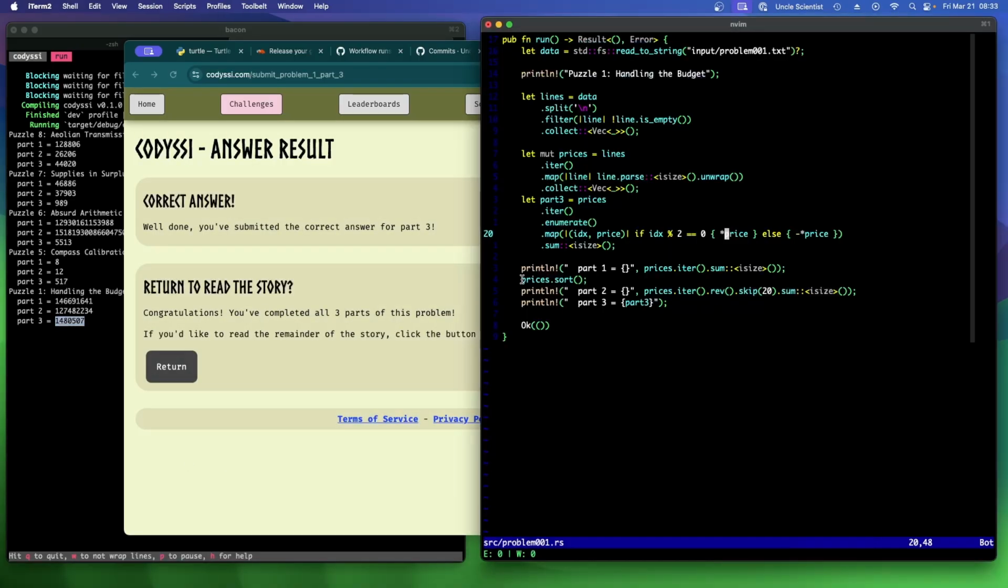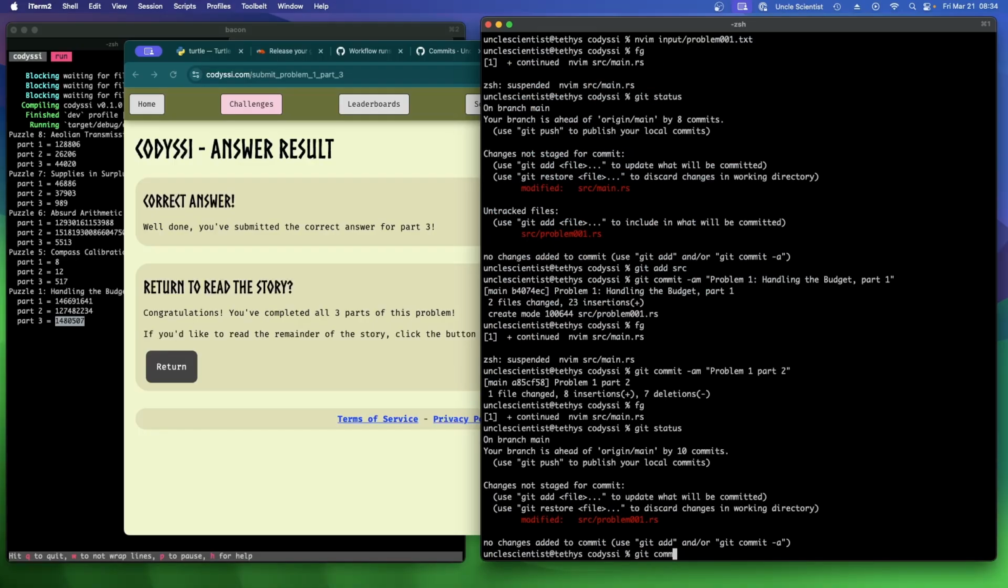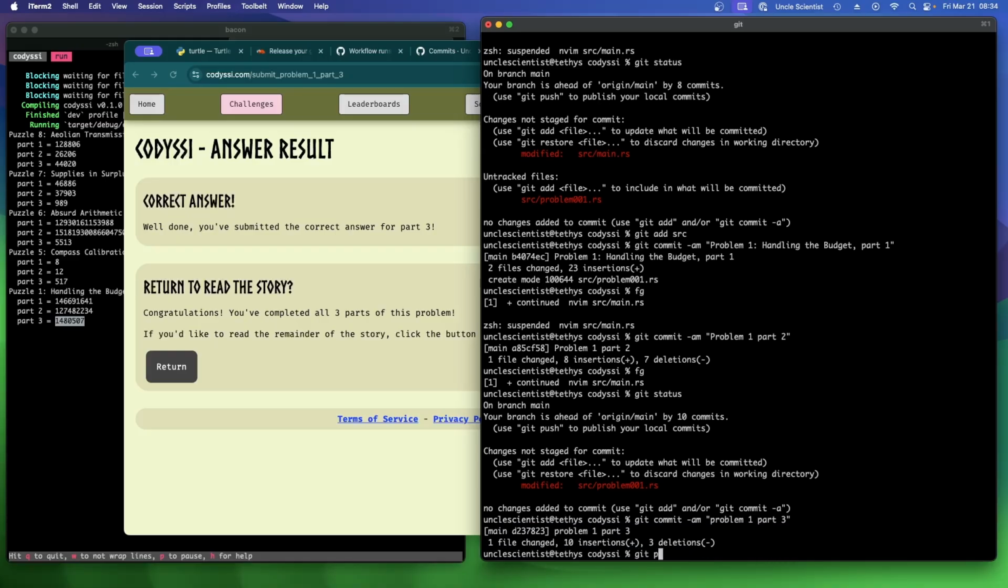Yeah, the only tricky thing is that the easiest way to do part 2 is just to sort and then reverse it, skipping the first 20, right? Which meant that part 3 needed to be calculated before we got to part 2. So whatever, it all works. It's all good. Git status, git commit -am, problem 1 part 3.